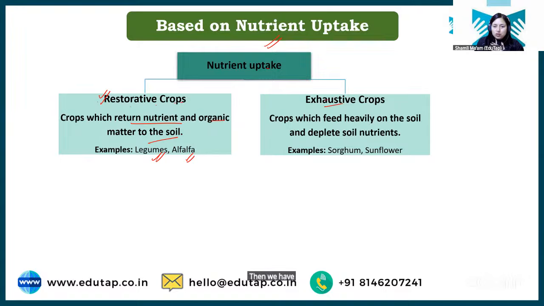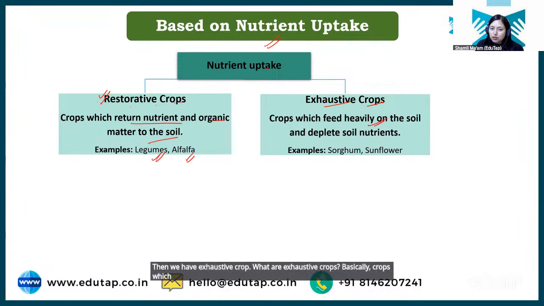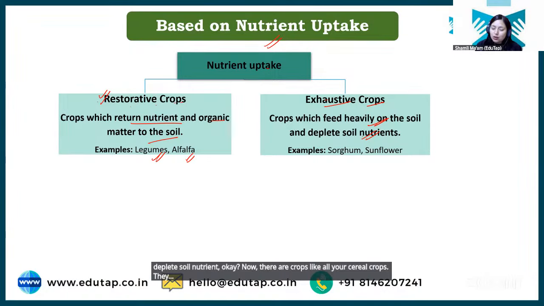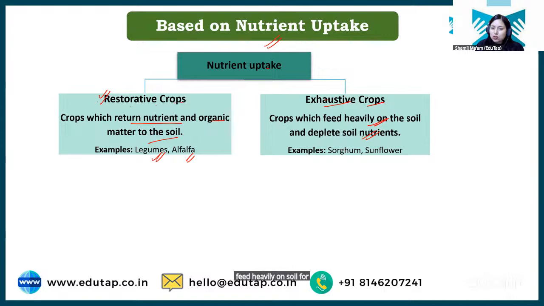Then we have exhaustive crops. What are exhaustive crops? Crops which feed heavily on soil and deplete soil nutrients. There are crops like all your cereal crops. They feed heavily on soil for nutrients. They exhaust soil nutrients, but they do not contribute in restoring or replenishing it. Such crops are called exhaustive crops. Clear? I hope it's clear.